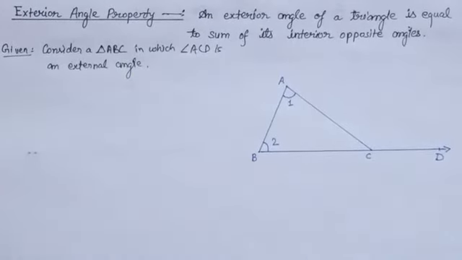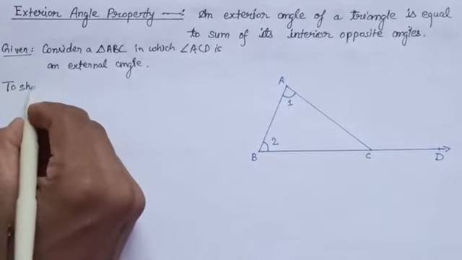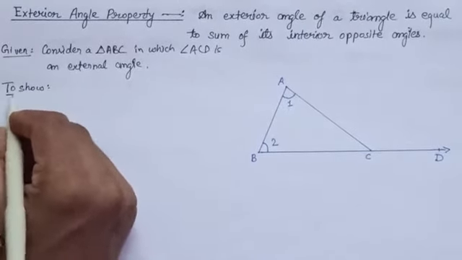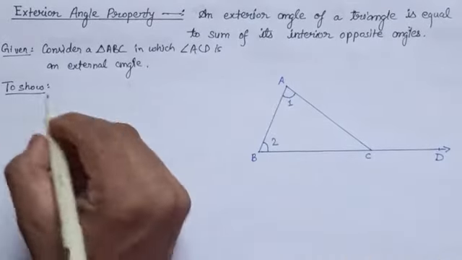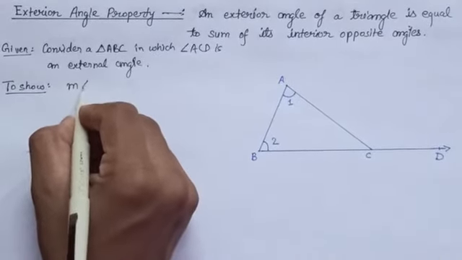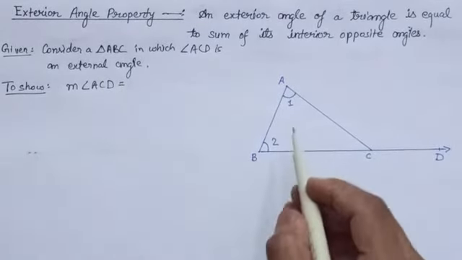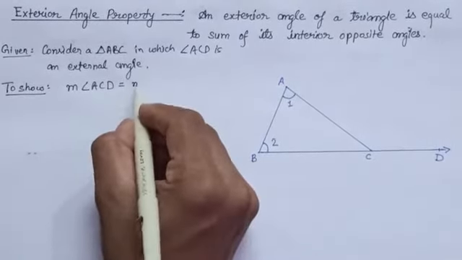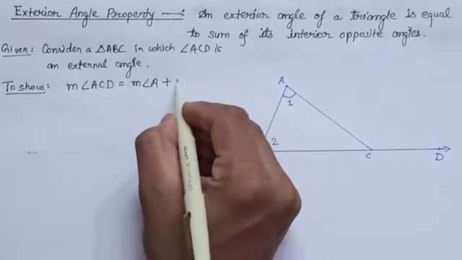Now what we have to show? The measure of angle ACD is equal to the measure of angle A plus the measure of angle B.